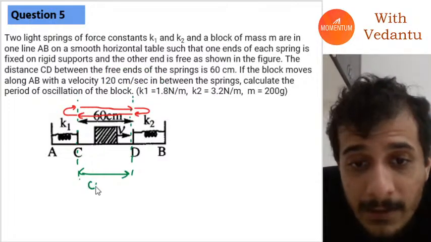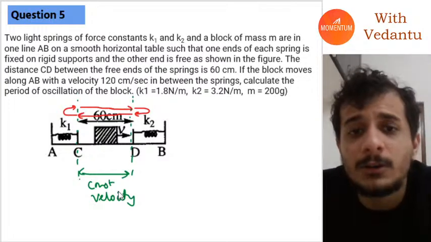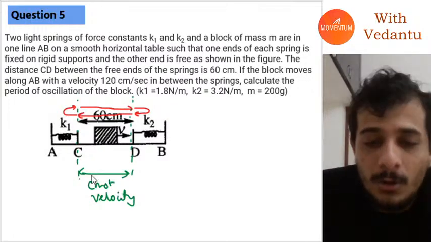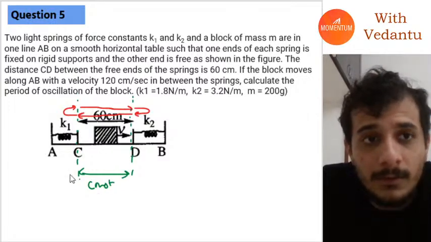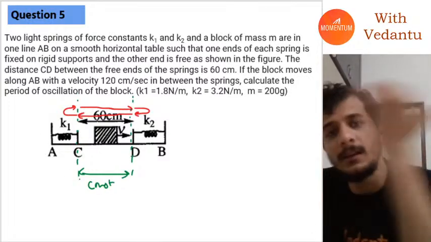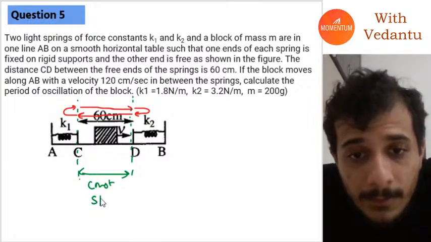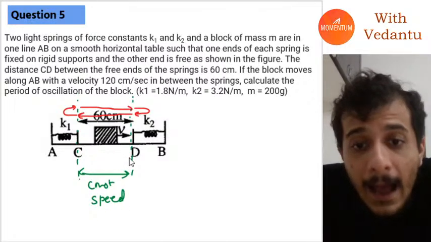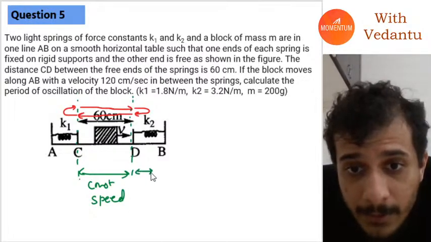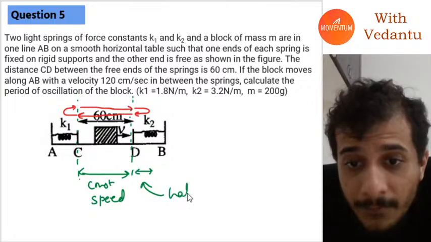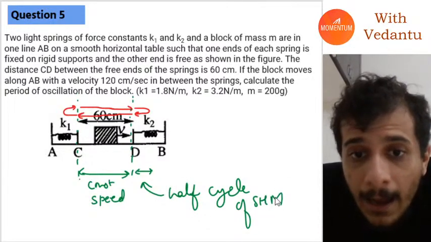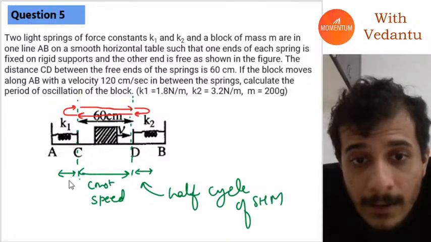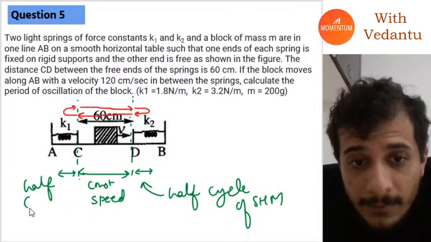Basically, it is moving with constant speed, in this direction or this direction, doesn't matter. From here to here it will be a half cycle of SHM, and from here to here it will be a half cycle of SHM.